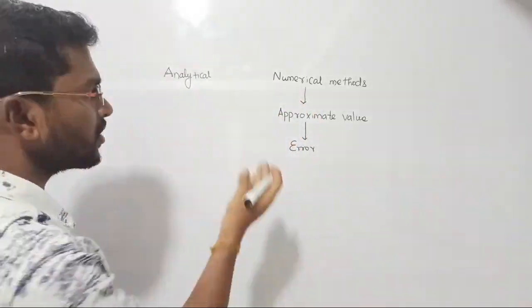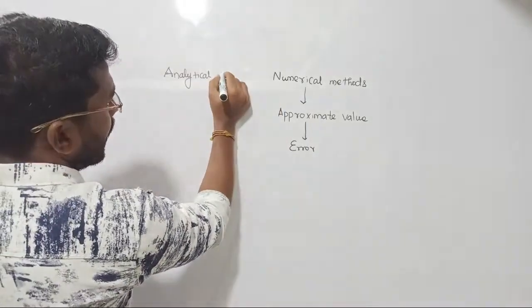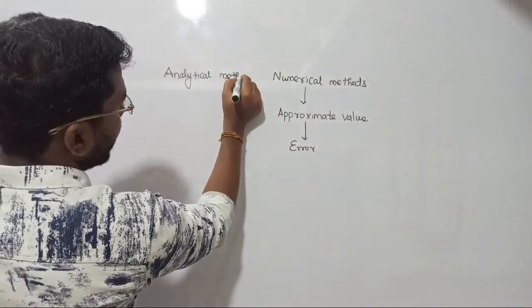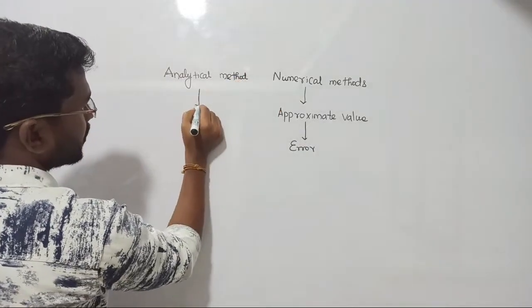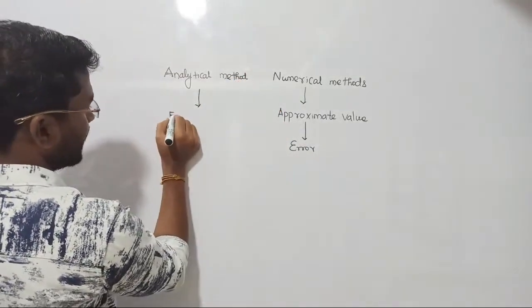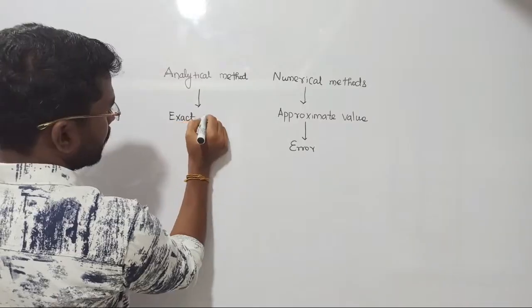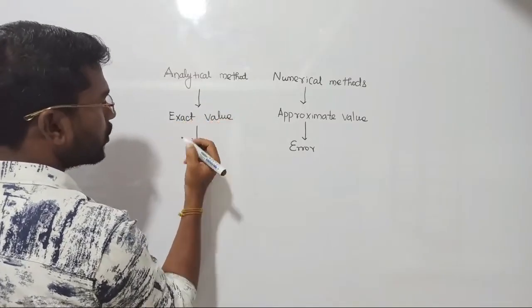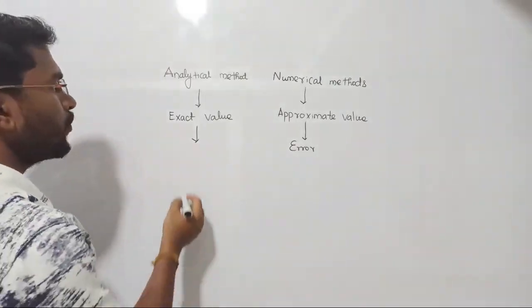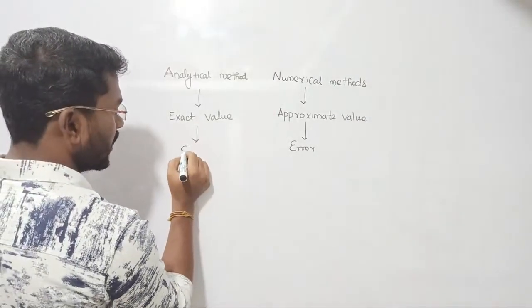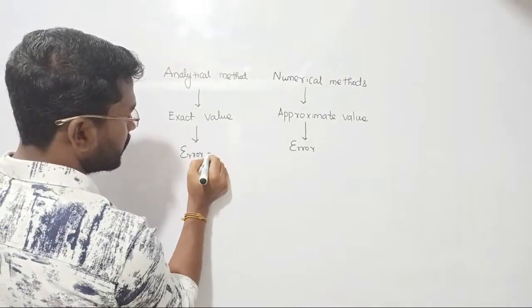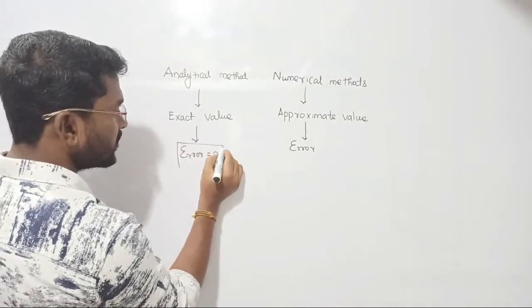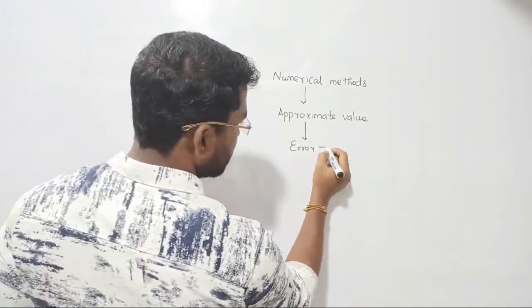If you take a normal equation and solve it, analytical method will give you exact value, right? It won't give you approximate value, it will give you exact value. In analytical method you can get exact value, first thing. So do you have any error, do you think? No. If you are getting exact value, then here your error is 0. Now what is the conclusion here? Here your error is not equal to 0.